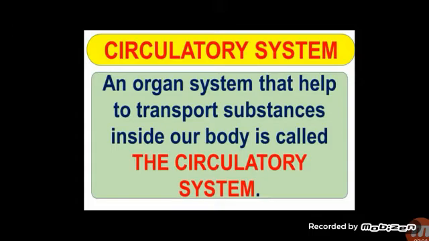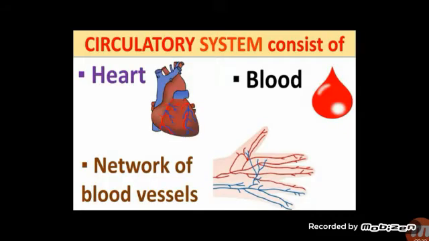This system also collects waste from all parts of our body. So let's study about that in detail. The human circulatory system consists of the heart, blood, and a network of blood vessels. Remember, children, the circulatory system has heart, blood, and blood vessels. Now we are going to study about all these one by one.